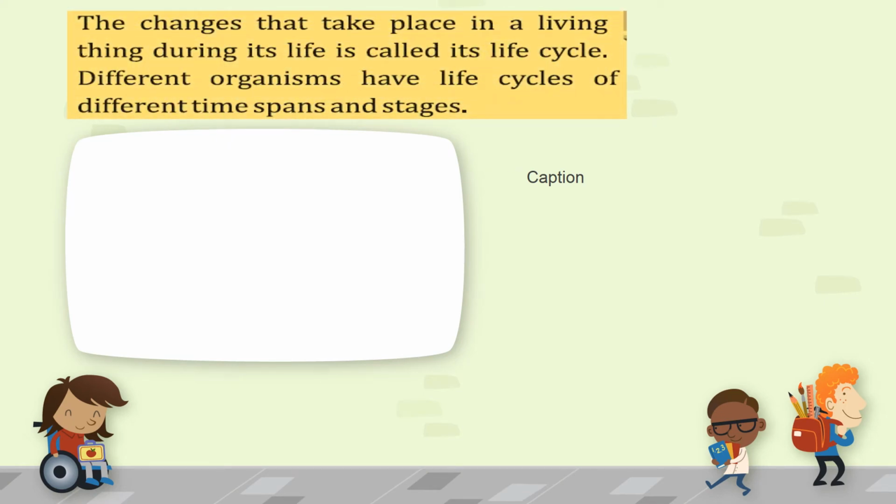The changes that take place in a living thing during its life are called its life cycle. It means that in the life cycle of an organism, the body of the organism changes with the passage of time. It transforms into different shapes. Different organisms have life cycles of different time spans and stages. Time spans mean that a particular stage will have a particular time to be spent there.